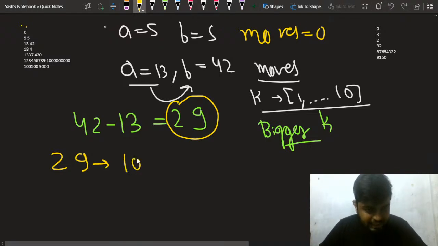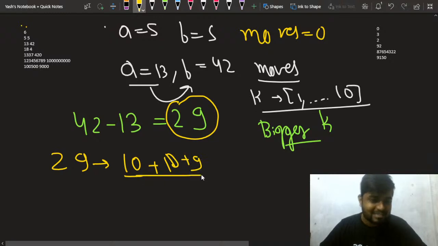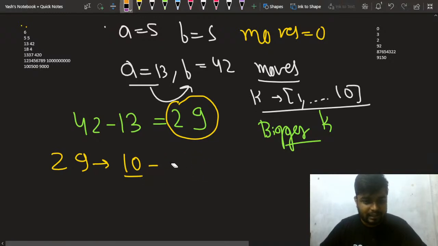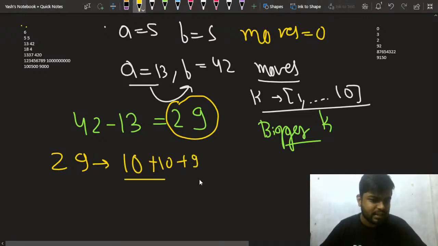So for this, you can first take 10, right? You take 10. Now again take 10, and now take 9. So you take 10 plus 10 plus 9, right? Once you simply do this, you can safely say that you can make a 29, right?